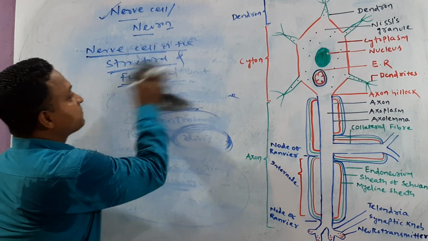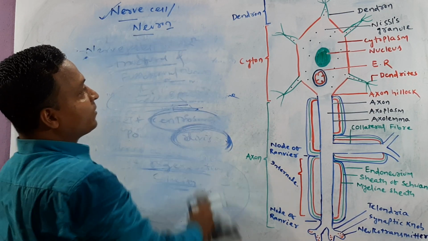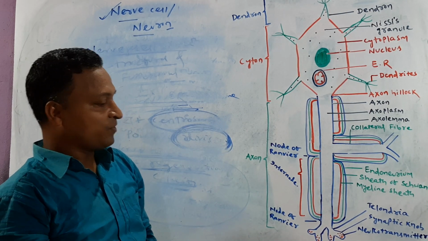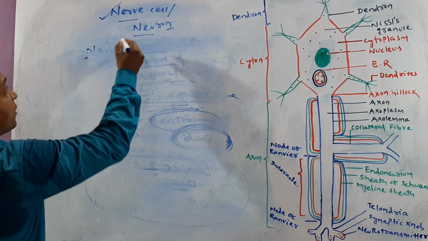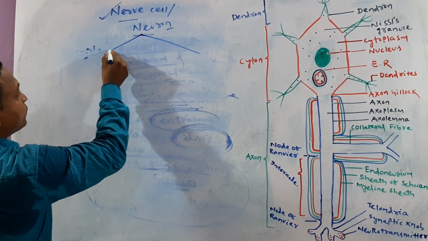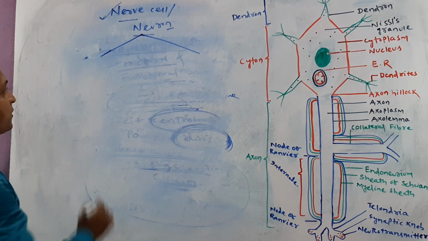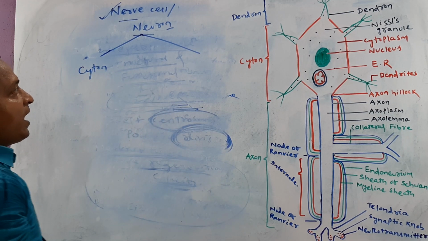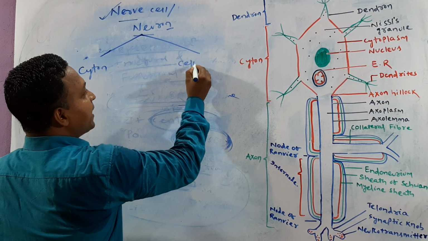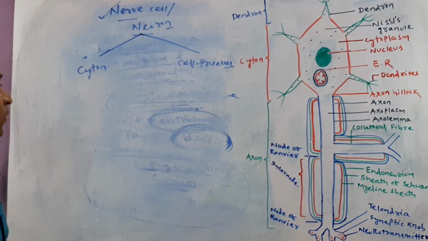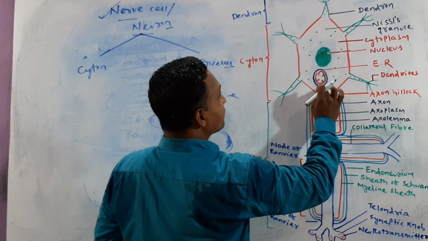This is the structure of the nerve cell or neuron. Okay, try to understand one by one. The nerve cell, or neuron, is basically divided into 2 parts. The first one we can call cytosol, and the second one we can call cell process.